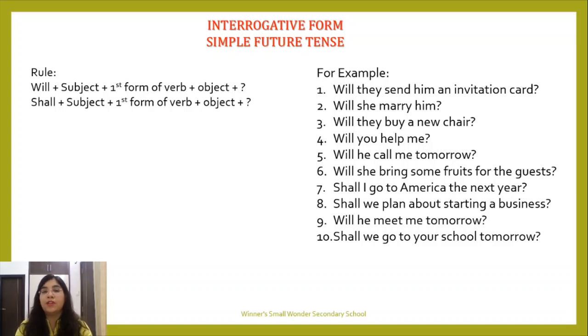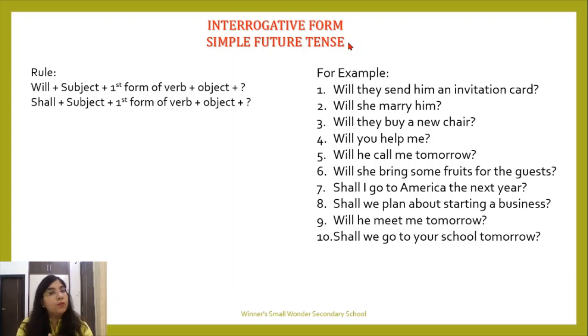This is very simple. You just have to go through the rule, understand the type of tense that it is, and just solve the questions. Okay, this is a daily use tense. In our routine language, in our spoken language, we do use these sentences even in the class, even with our friends, our parents, everybody. So this is very simple to understand. I hope that when you look at the examples, you are able to understand that yes, we do use all these types of sentences even in our routine life. Okay, so let's look at the next part, that is the interrogative form of simple future tense.